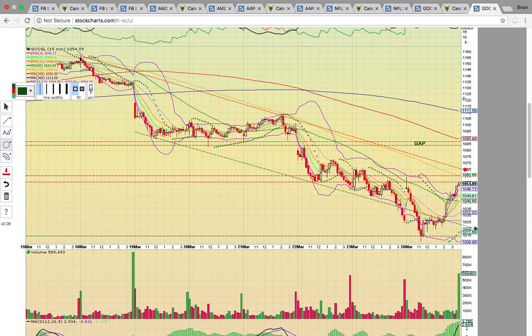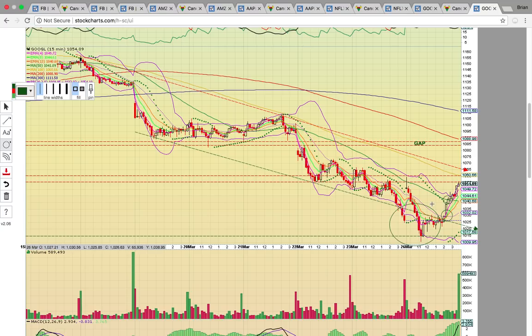Okay, now let's look at the 15-minute chart for Google to finish it up with, and you can see the very long downtrend here. You can see how it busted below the bottom of the channel, and it hit that 1015 zone. It's still in this downtrend channel. Okay, it did break above the middle Bollinger Band at 1030, and then it got above that 50 simple moving average at 1041, the green line. That was the bullish move.